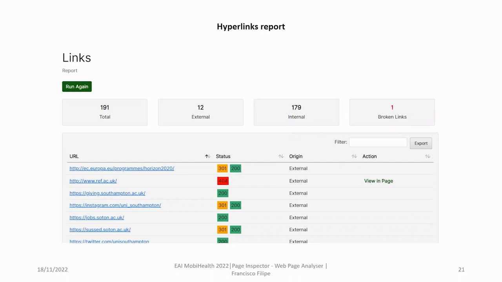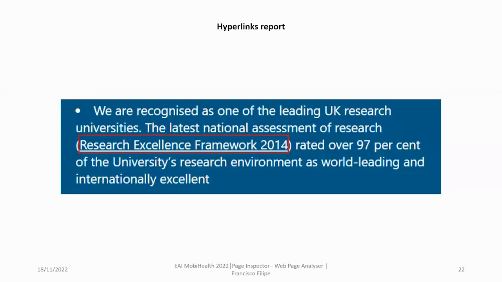On the table, you can see we have all the URLs, the status code, and the origin, internal or external, of every given URL. In the case of a broken link, we can see exactly on the page the link is located so we can fix it.